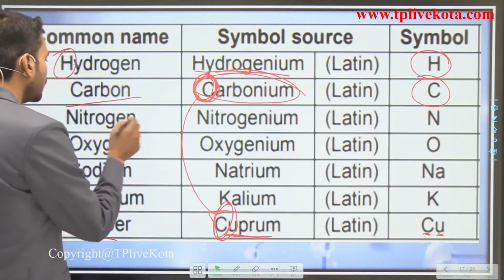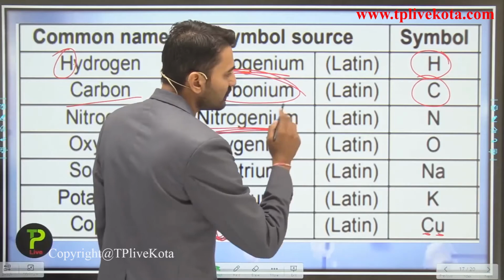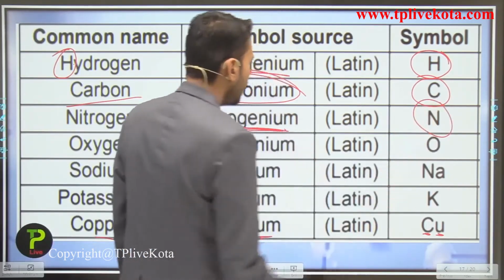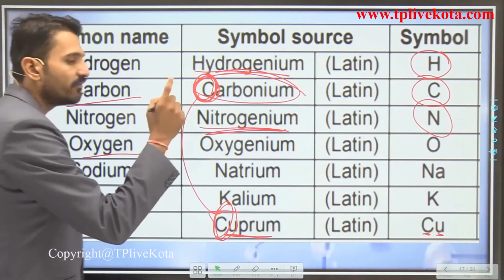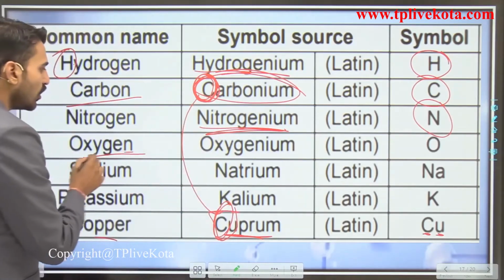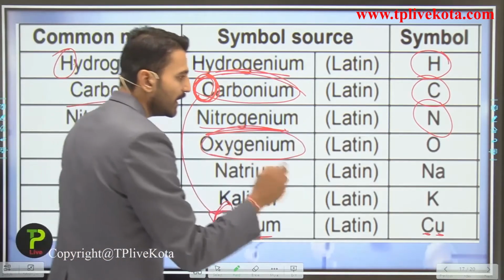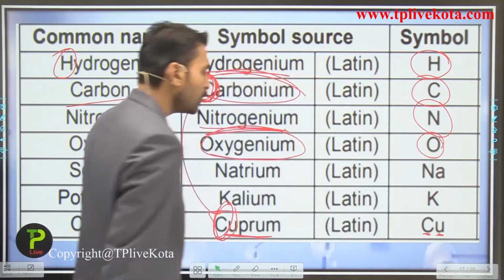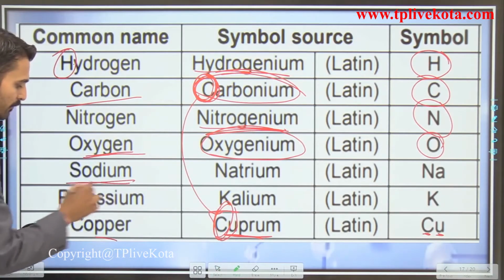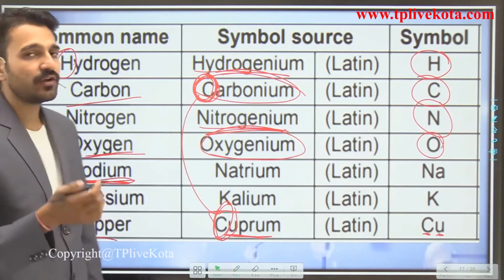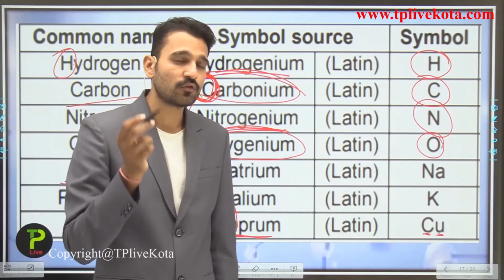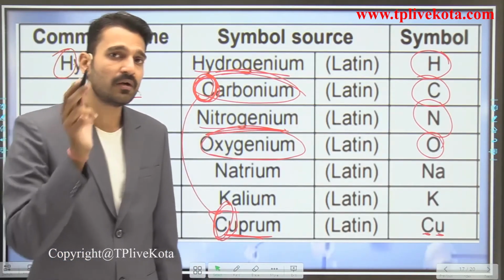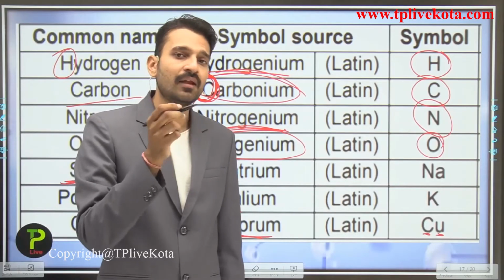Now talking about nitrogen, it is taken from nitrogenium, which is a Latin word, and its symbol is capital N because it is a 1-letter symbol. Talking about oxygen, that is oxygenium from the Latin word, and its symbol is O. Now talking about sodium and sulfur. For sulfur we are going to write the symbol S, and for sodium we cannot write the same symbol as we have taken for sulfur.